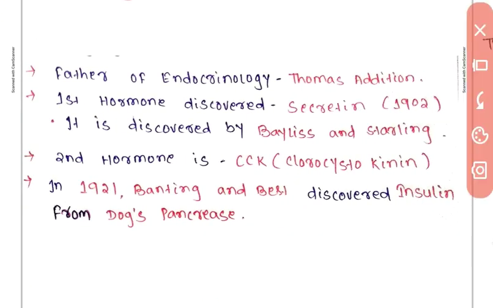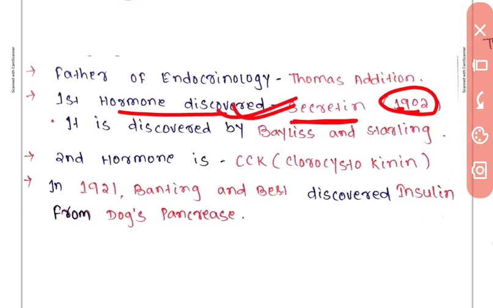Now, some main terminologies and their discoverers. The father of endocrinology is Thomas Edison. And the first hormone discovered is secretin in 1902. In 1902, the first hormone secretin was discovered, and it was discovered by Bayliss and Starling.